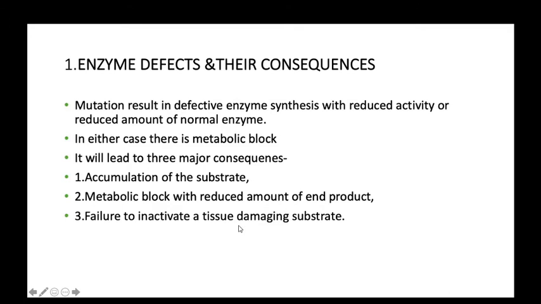The enzymes play an important part in metabolism. You read in your earlier classes in chemistry and biochemistry about enzymes, enzyme activity, kinetics, and metabolism. So here we will discuss a little bit of the pathogenesis.